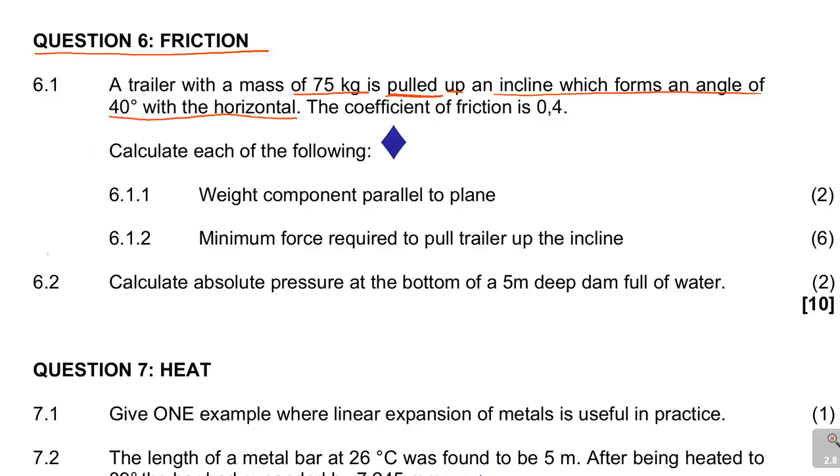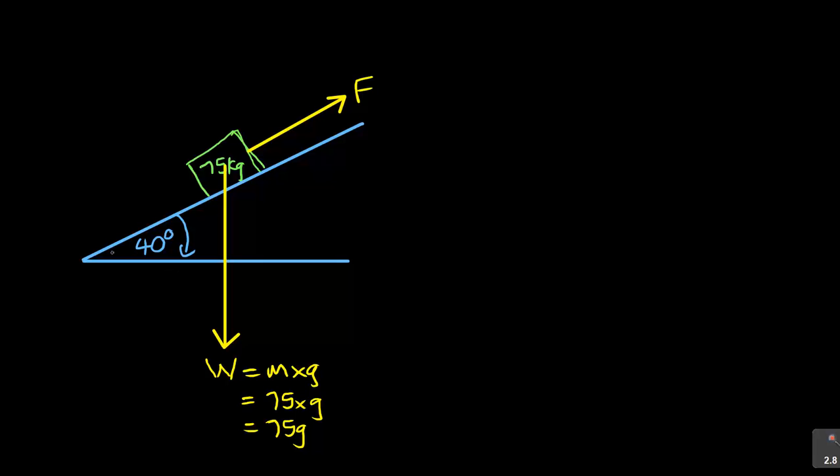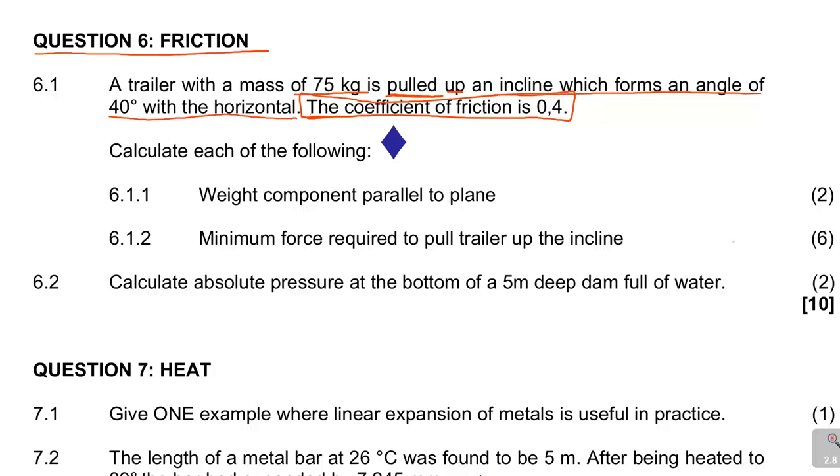And then they continue this question and say the coefficient of friction. Now they are indicating that there is friction on this particular slope. So I expect friction here, like that. When you add friction, things get a bit complicated. That's why this is out of 10 marks.